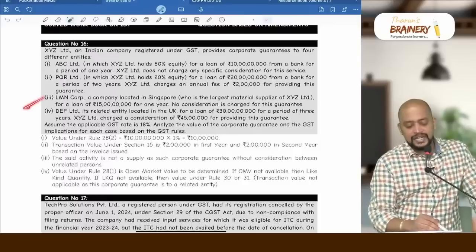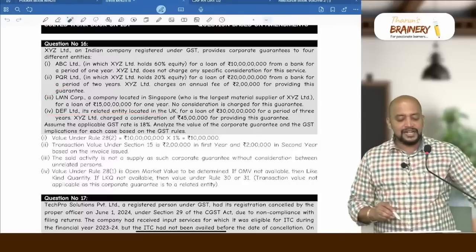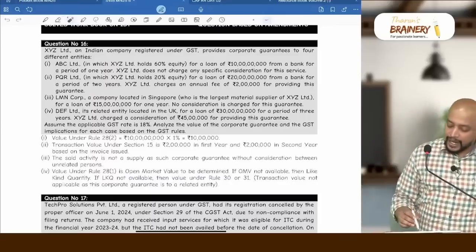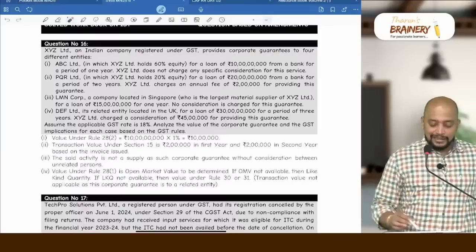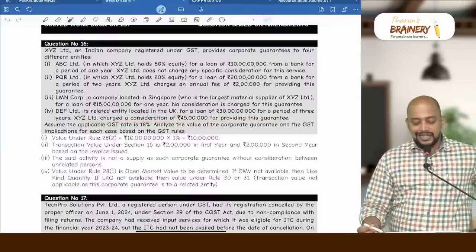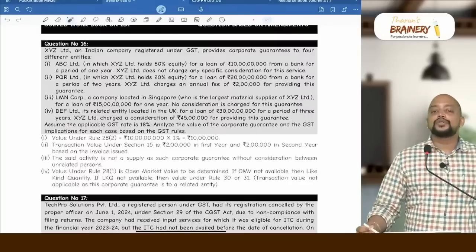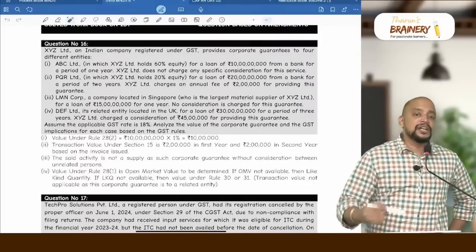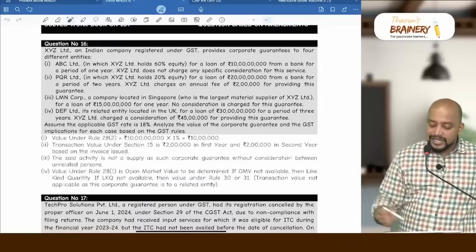So that's why it is not a supply and GST payable shall not arise. DF Limited is a related entity located in the UK. So for a loan of 30 crores for a period of 3 years, XYZ Limited charged a consideration of 45 lakhs for providing this guarantee. Rule 28 sub rule 2 is not applicable. Why not applicable? Because where is the recipient located? Where is the recipient located? Outside India.